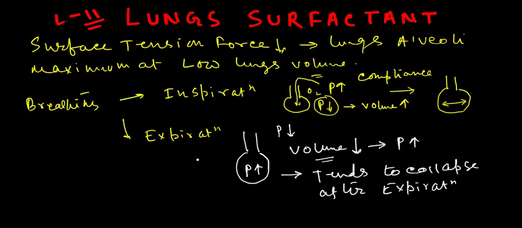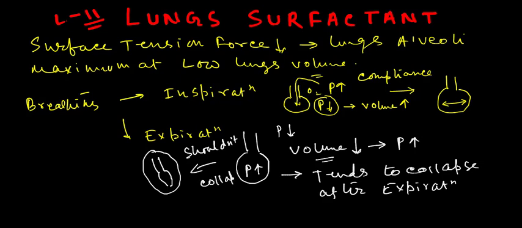If the lung is collapsed, then the structure will be just like this. But the lungs should not be collapsed. This is very important for normal functioning of the lungs. For our healthy respiratory system, the lungs should not be collapsed fully.